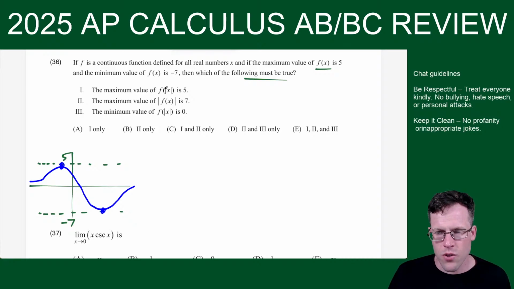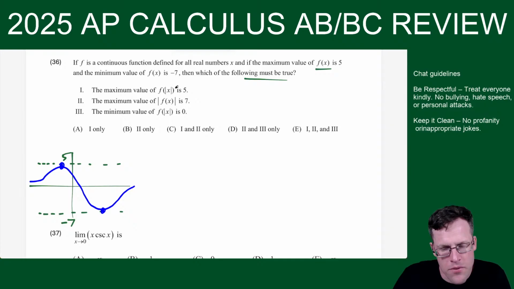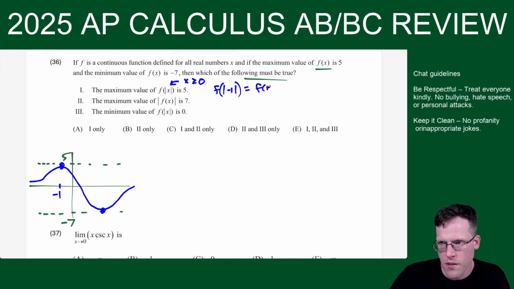The max value of f of absolute value x. So what does that do to a function, f of absolute value x? Basically, it only allows us to look at x values that are greater than or equal to 0. Because let's say this happens at -1. If I did f of absolute value -1, this would give us f of 1. So you see how it basically x's out this part of the graph. So the max value of this is 5.